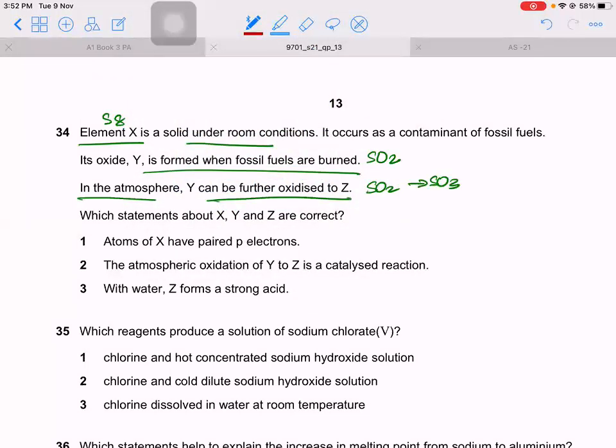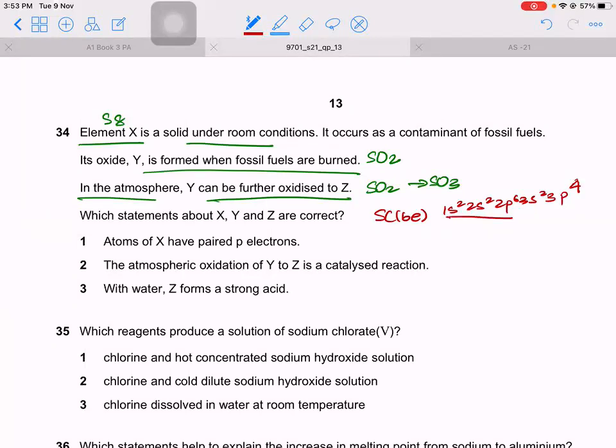Now, the atoms of X have paired p electrons. So let's see sulfur. Sulfur has how many electrons? 16. The configuration is 1s2, 2s2, 2p6, 3s2, 3p4, 16 electrons.